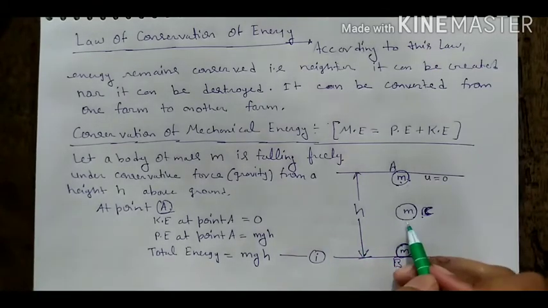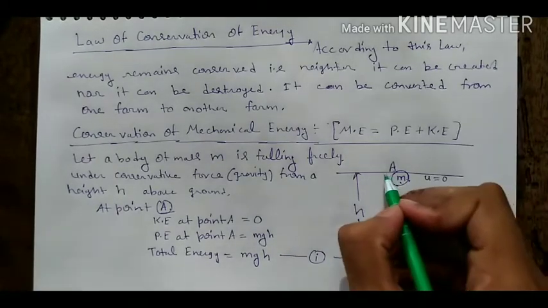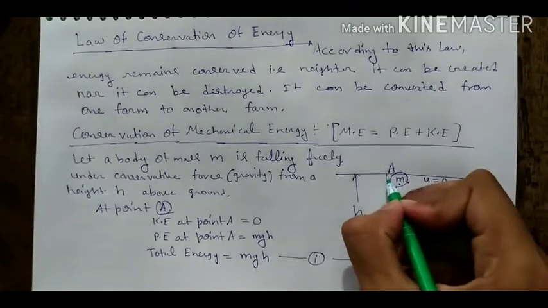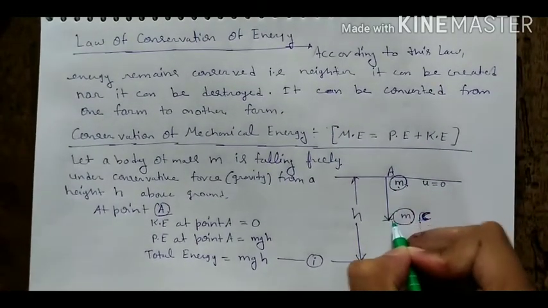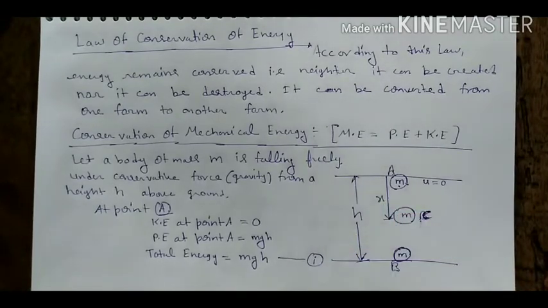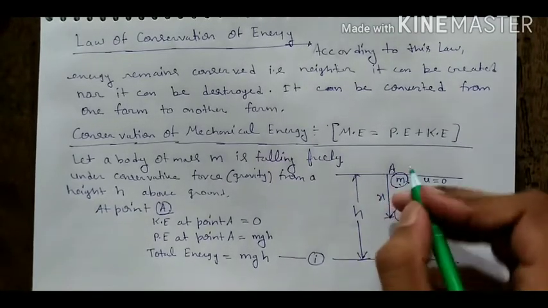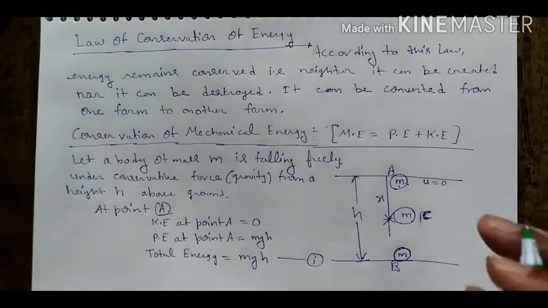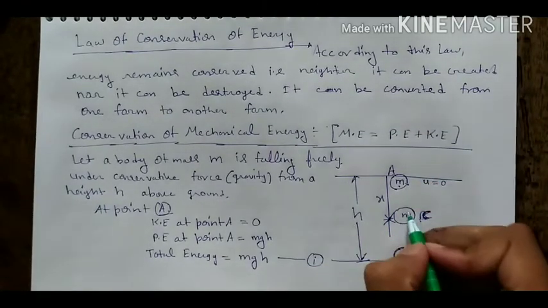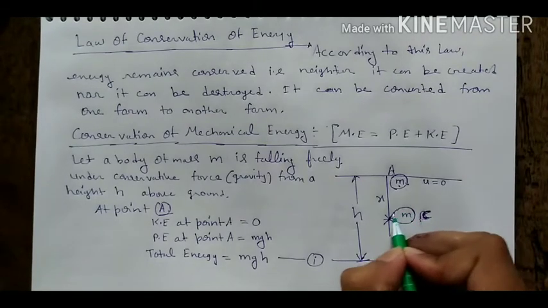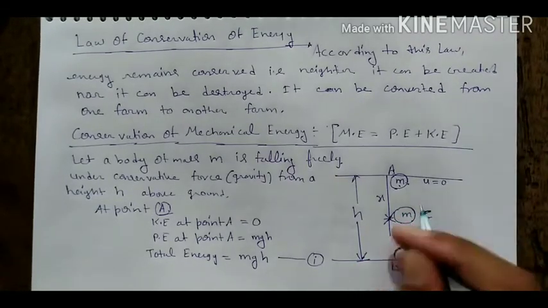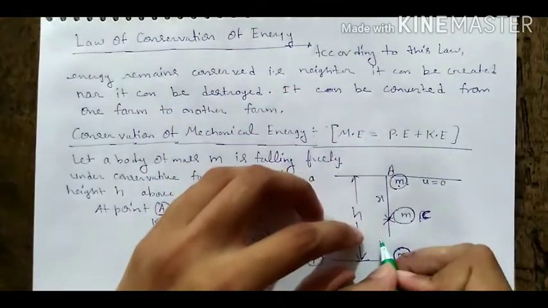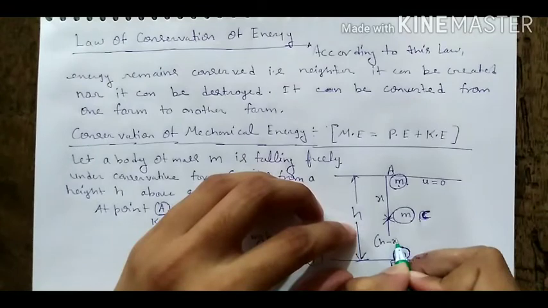Now we consider point C. Suppose when we drop this body m in the downward direction, it covers a distance x up to point C. The total distance is h, and up to this point the distance is x, so the remaining distance should be h minus x.